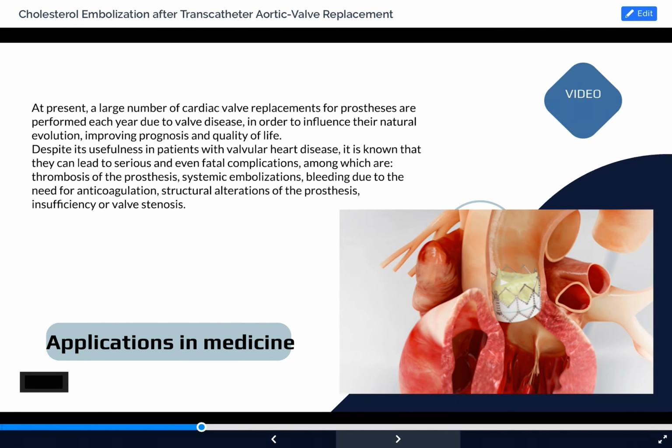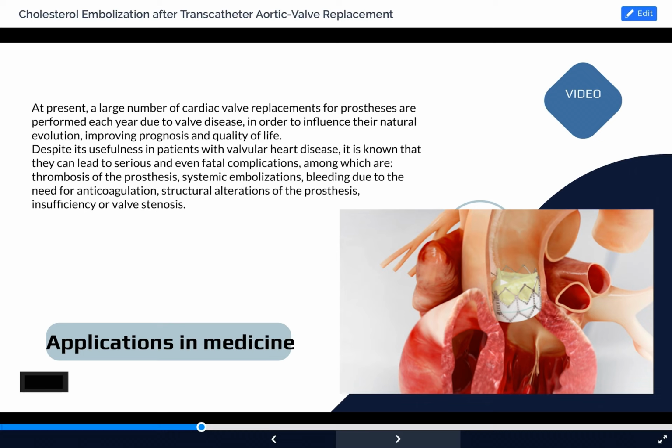Applications in medicine. At present, a large number of cardiac valve replacements with prostheses are performed each year due to valve diseases, in order to influence their natural evolution, improving prognosis and quality of life.